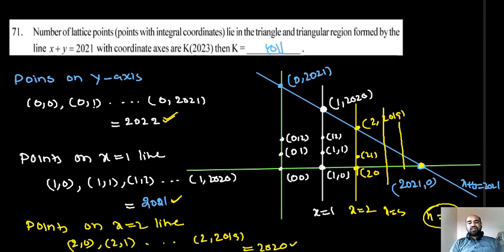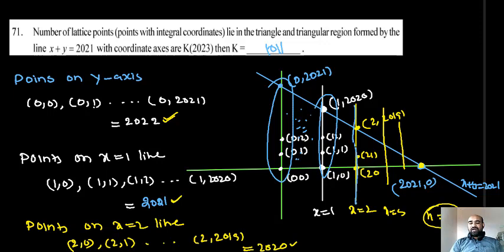Friends, what is the question? In this triangular region, including the sides of the triangle, we want to find the number of integral points. So logically, I counted the points. On this line, we got 2022 points. On this line, we got 2021 points. Inside this region, no point with integral coordinates exists. We get infinitely many points, but no points with integral coordinates.